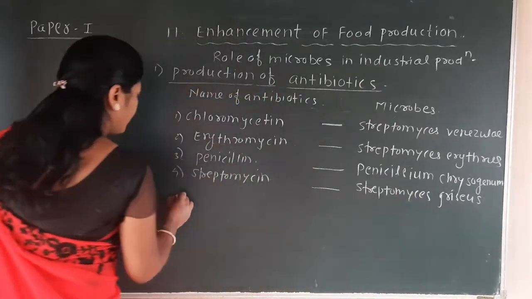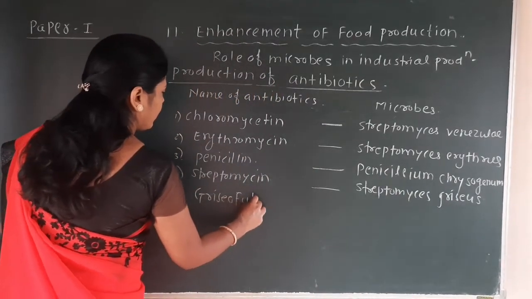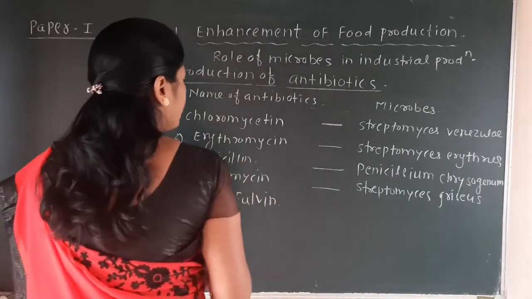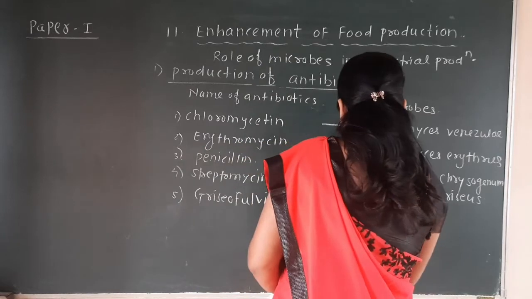Then fifth one is Griseofulvin, which is produced by Penicillium.